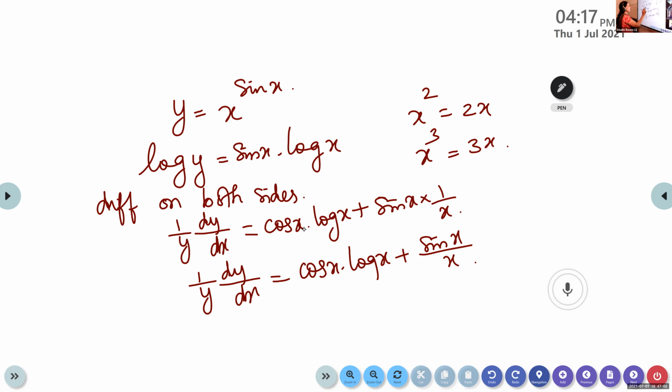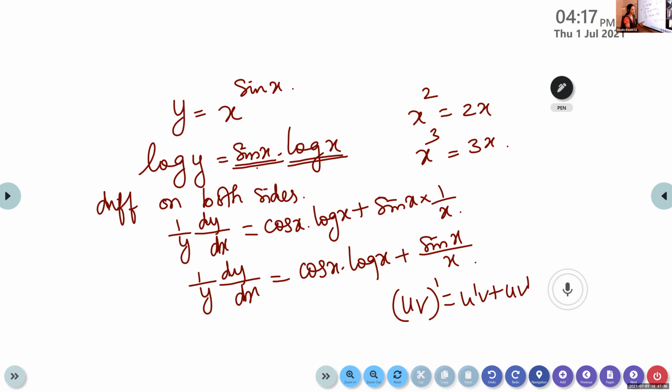dy by dx is equal to the product rule. Okay, what is the product rule? You keep the first function as such. What is uv the whole dash? u dash v plus u v dash. This is the formula we are using here. What is the derivative of sin x? Cos x into the second function, which we are keeping as such, plus keep the first function as such, derivative of log x. What is the derivative of log x? 1 by x. Is it okay?